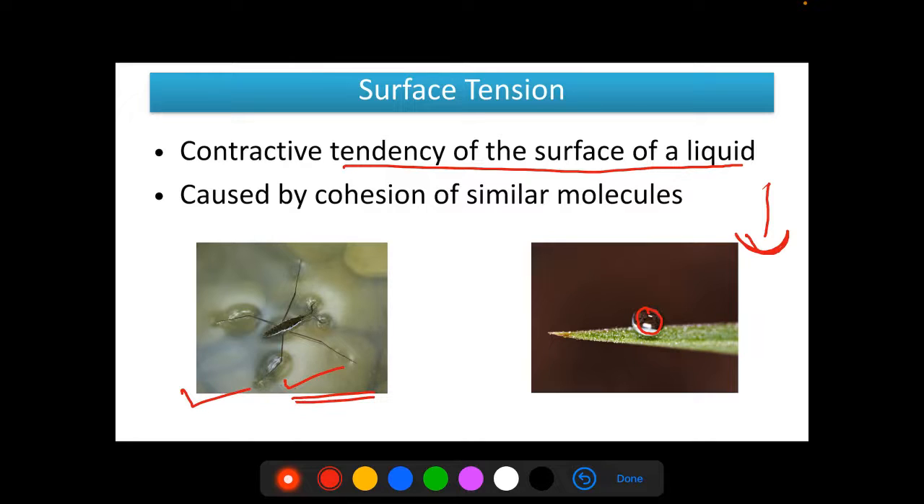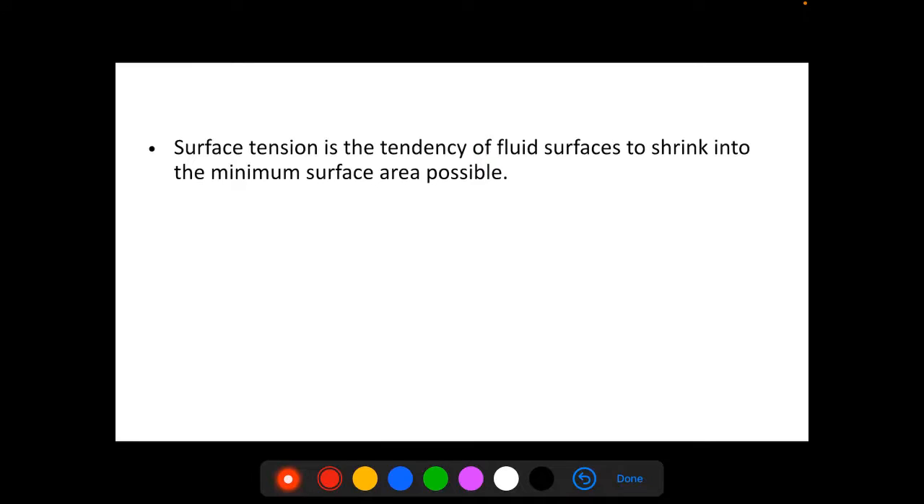Now the above discussed examples show that the free surface of a liquid behaves as a stretched membrane, and it has a tendency to minimize its surface area. The free surface is in a state of tension. This pull or tension in the free surface of the liquid is known as surface tension. Now, surface tension is a tendency of a fluid surface to shrink into the minimum surface area possible.